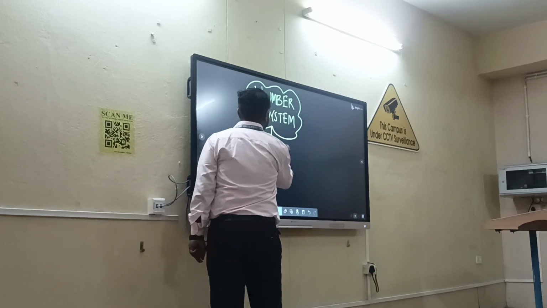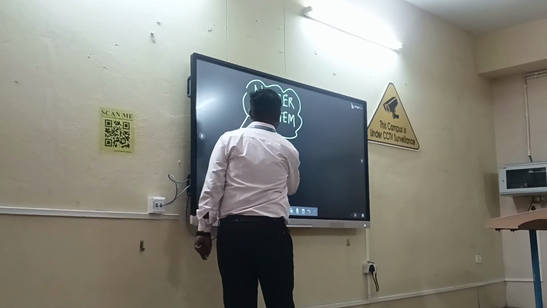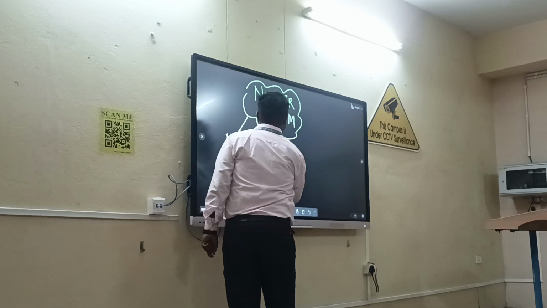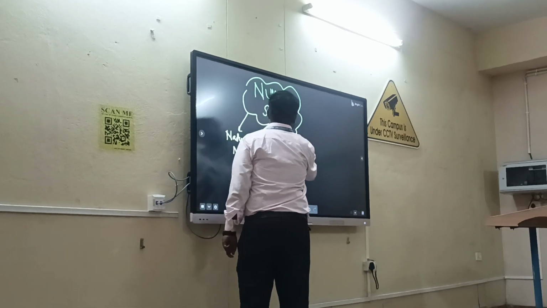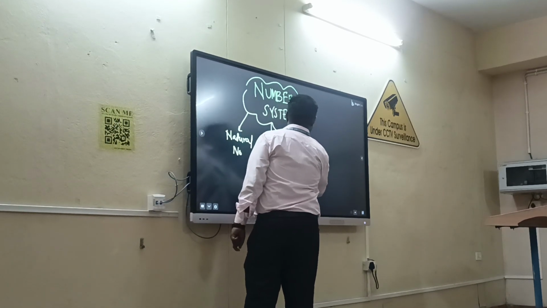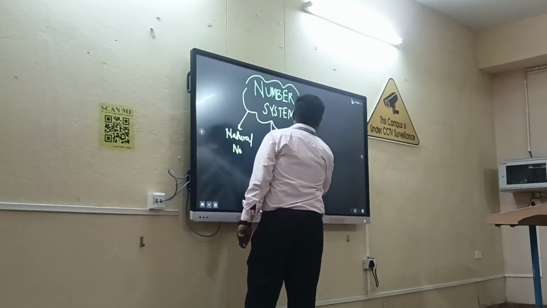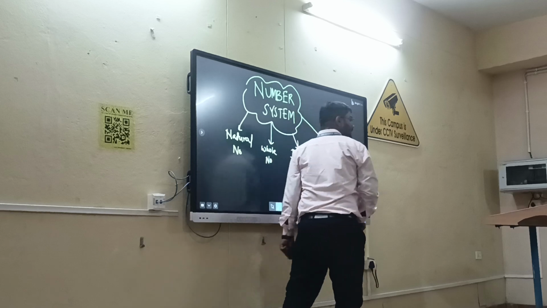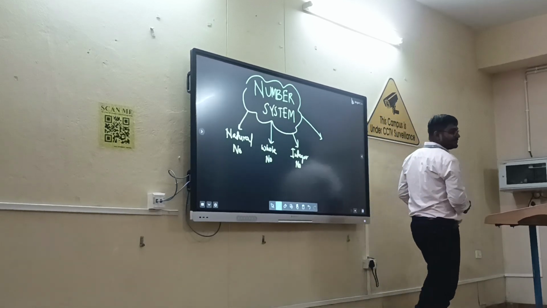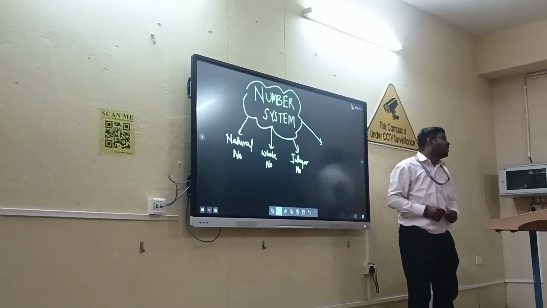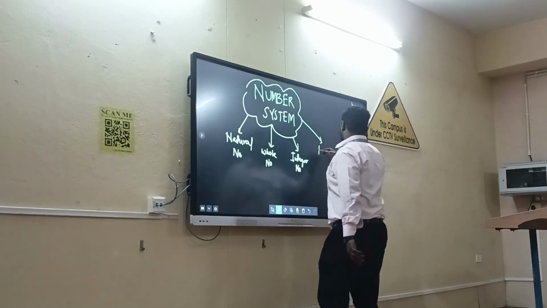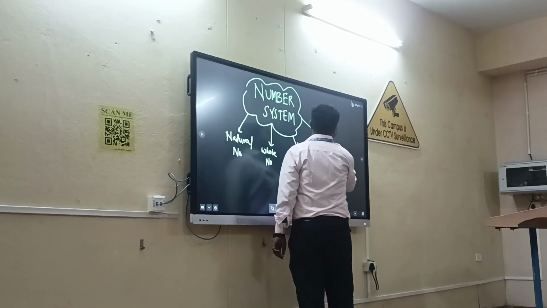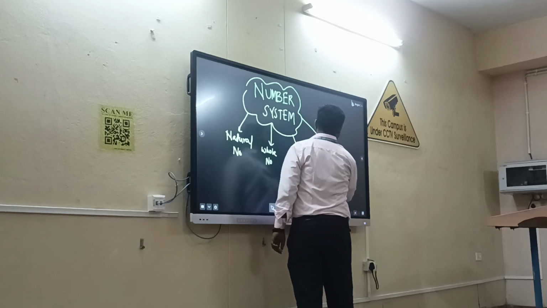Then whole numbers. Then integers. Then the next one we will be telling is rational numbers.